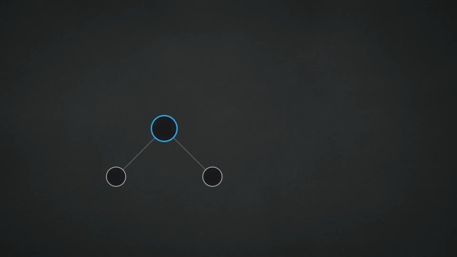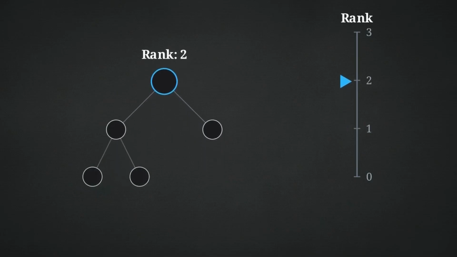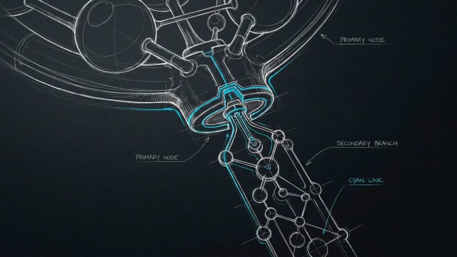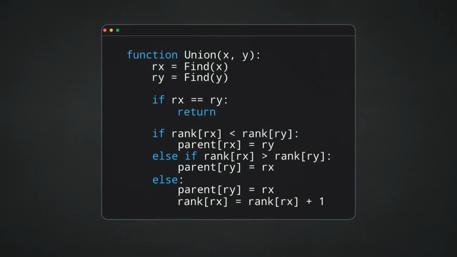We achieve this by assigning an integer property called rank to every root node. As you can see by this vertical counter, rank acts as an upper bound estimate of the tree's total height. The rule of this optimization is strict. When merging two sets, you must always attach the root of the smaller rank tree as a child to the root of the larger rank tree. This pseudocode illustrates how the rule is applied.